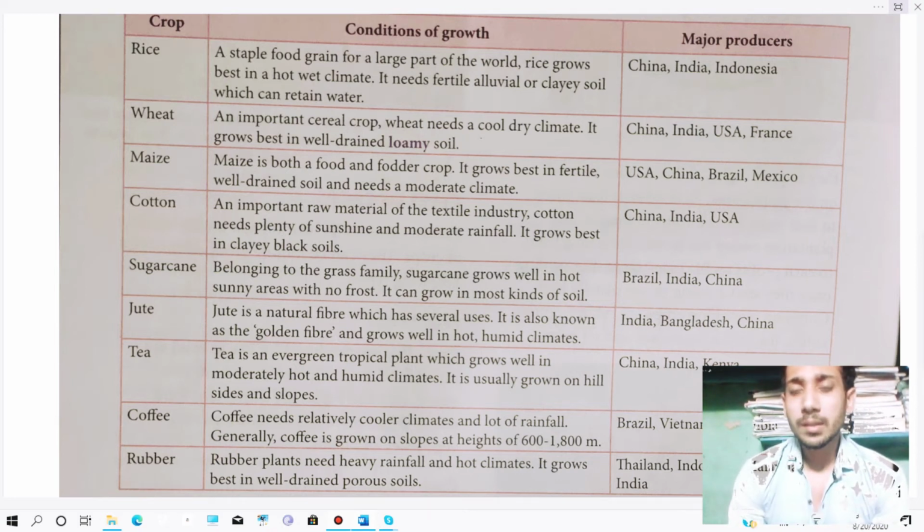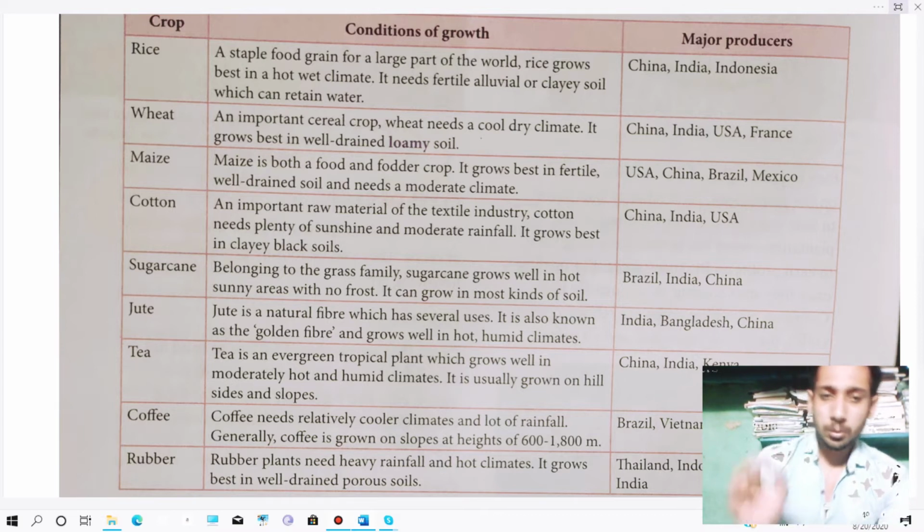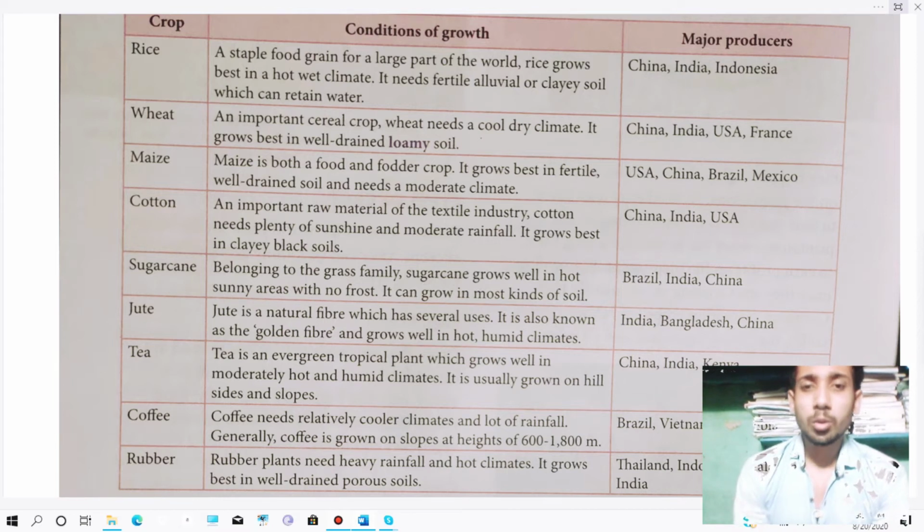The major producers of cotton are China, India, USA. Then we will go for sugarcane. Sugarcane belongs to the grass family. Sugarcane grows well in hot, sunny areas with no frost. It can grow in most kinds of soil. Means sugarcane is a type of grass, and it mainly grows well in hot and sunny areas, with sun rays all the time.